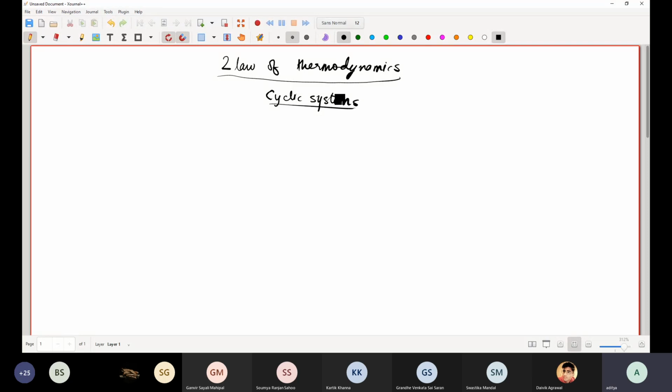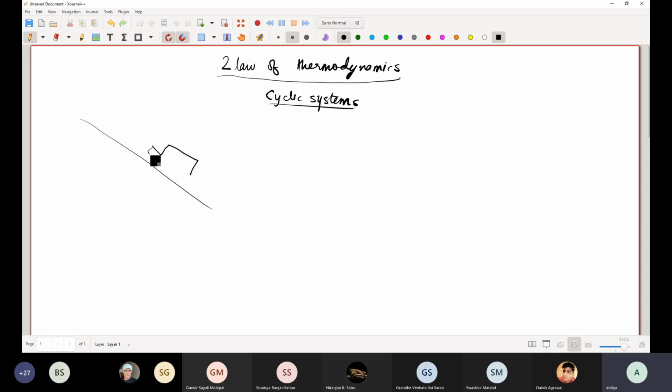And the second law of thermodynamics is basically a law which acknowledges that every process has a certain directionality associated with it. Meaning, a cup of hot coffee will become cold, but it will not become spontaneously hot. You must heat it. Moreover, let me give you a more absurd example.